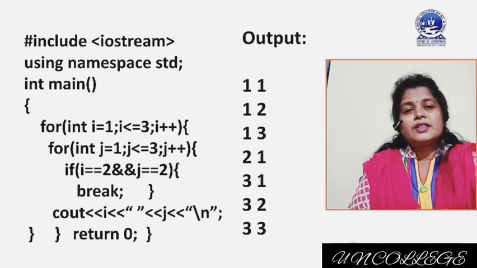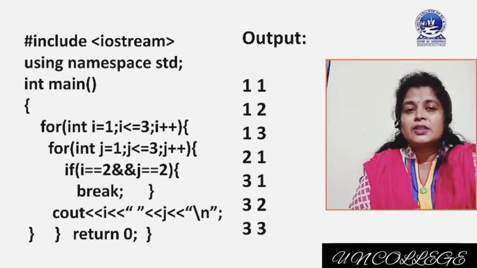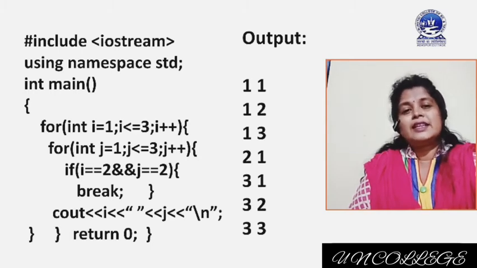Again j value starts with 1, condition is satisfied, j less than equal to 3, and control will enter inside the inner for loop, and the if condition will be checked: if I equal to 2 and j equal to 2, no. So we will get output 3 1. 3 is representing I value, 1 is representing j value. Then j is incremented and we will get output 3 2. Then again j is incremented, we will get output 3 3.